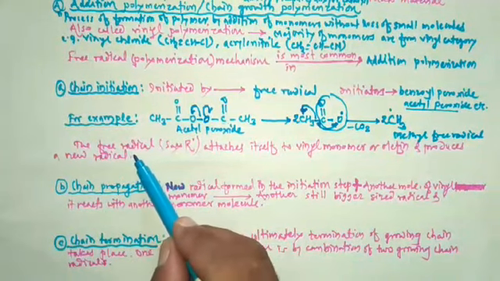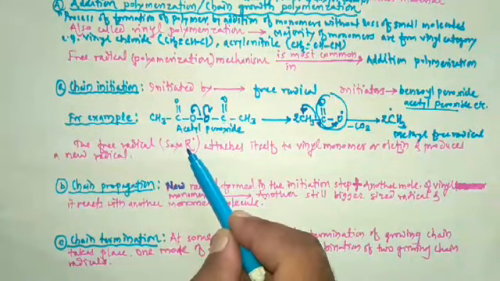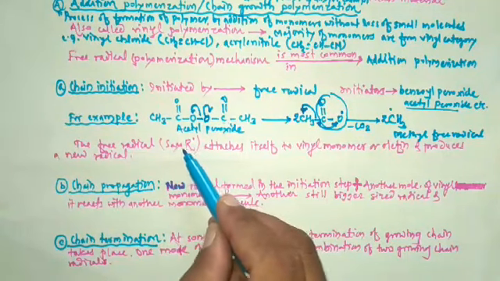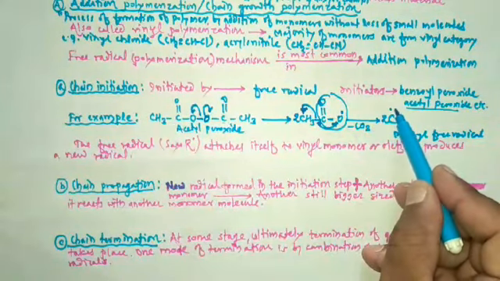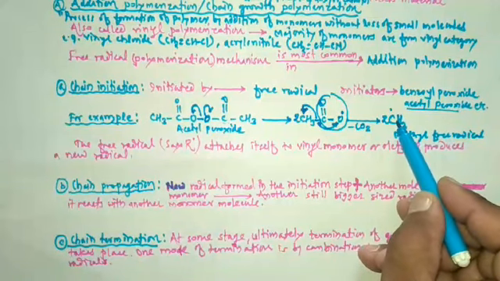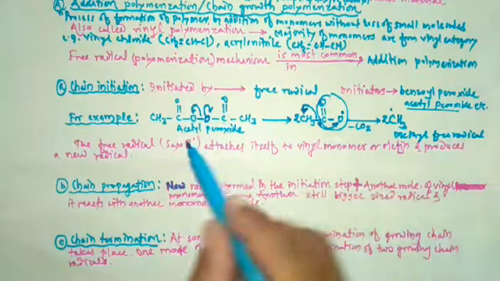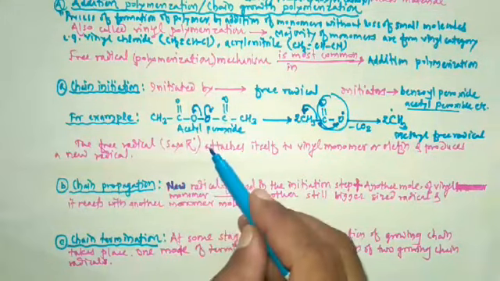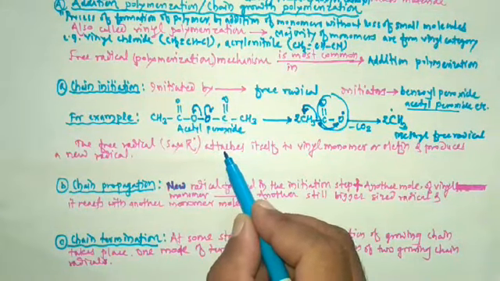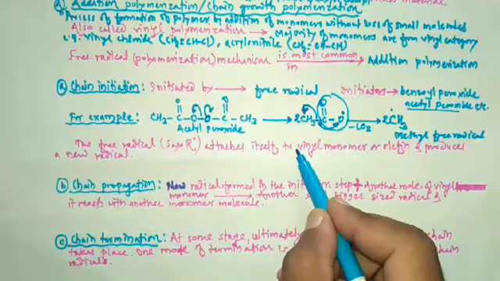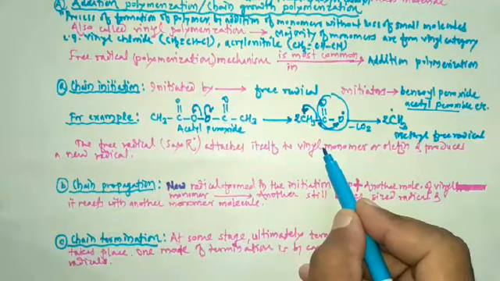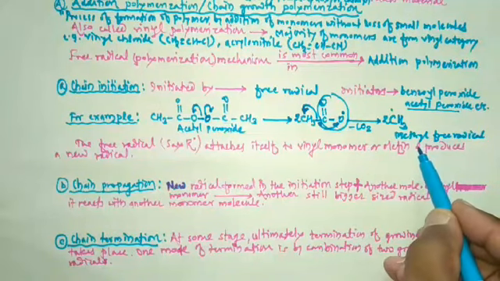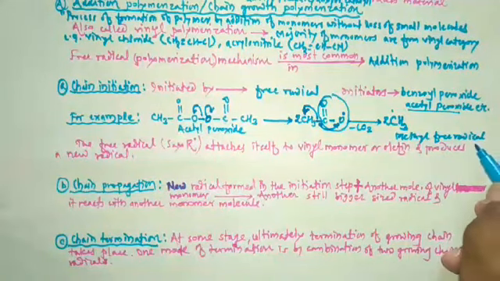So the free radical, say R dot. Here CH3 dot. Instead of it, we can represent in general fashion the free radical, say R dot. This free radical attaches itself to vinyl monomer and produces a new radical.